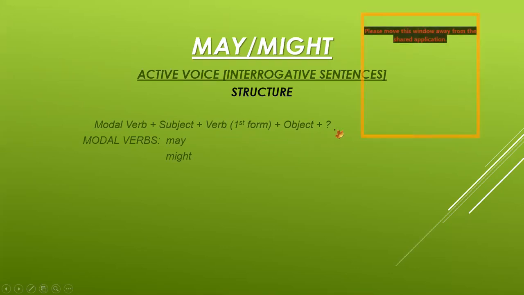Remember that for active voice sentences, for all the modal verbs, we use the first form of verb. And for passive voice sentences, for all the modal verbs, we use the third form of verb. Now the structure becomes modal verb plus subject plus verb first form plus object plus question mark. Now the modal verbs we are discussing here are may and might.